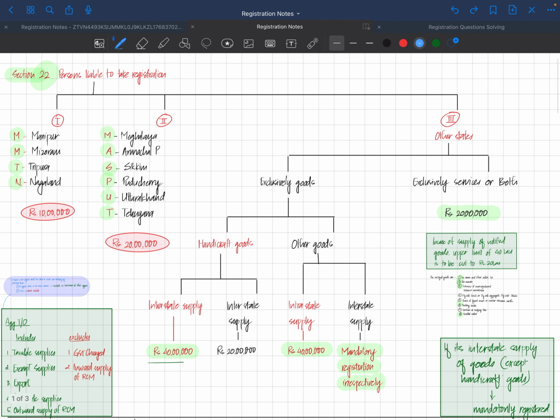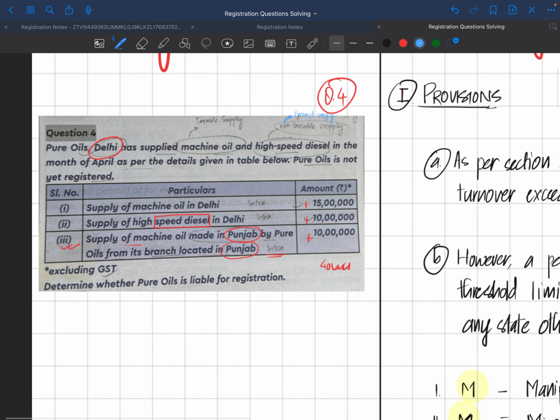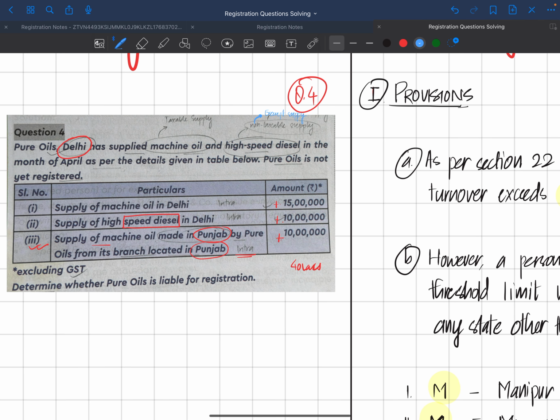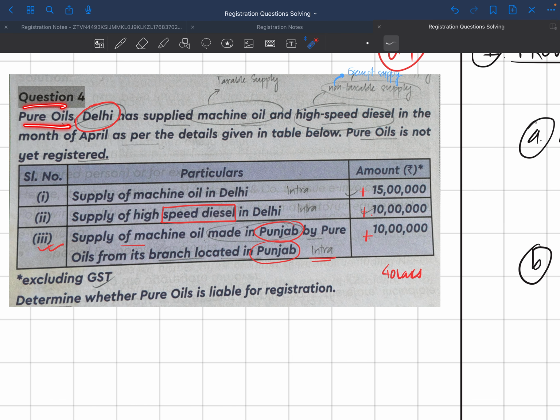Coming here, we'll solve a question. If you have come from the reels, I have only discussed the question over here, I'll discuss it again. So the question goes like this. You have Pure Oils Limited. I have taken this question from the question bank of Amit Mahajan itself.